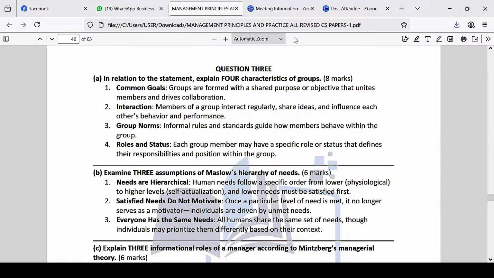Groups are formed with a shared purpose or objective that unites members and drives collaboration. So even a group or a team must be people that have a common goal. There's a goal that they want to achieve in common. Then the next one is interaction. Interaction is very important. That's because you are a group.